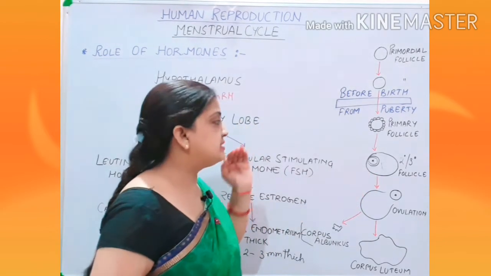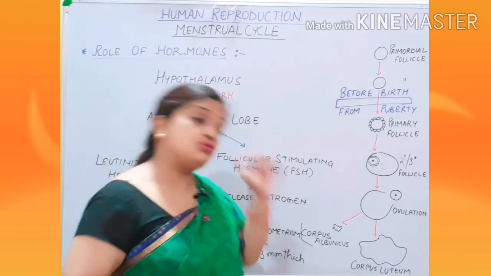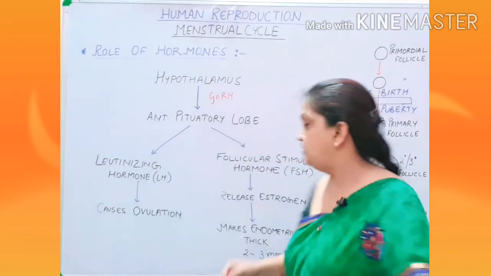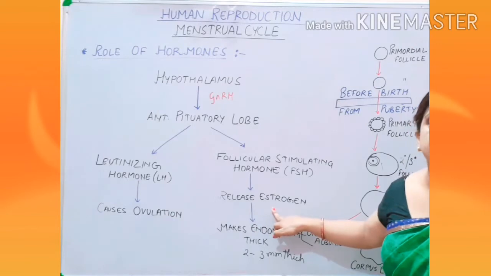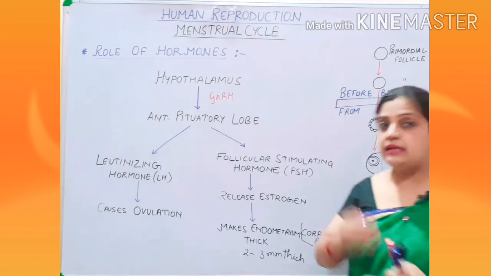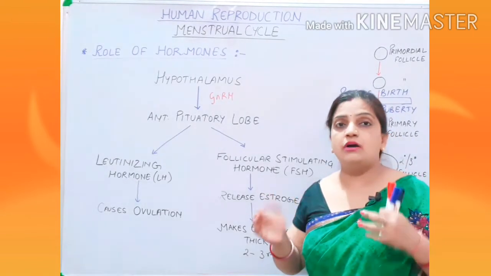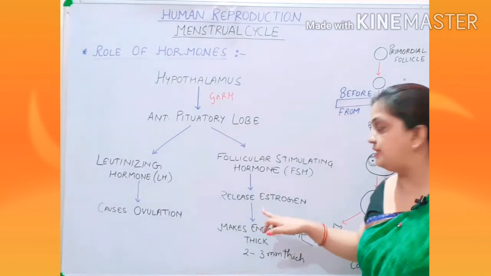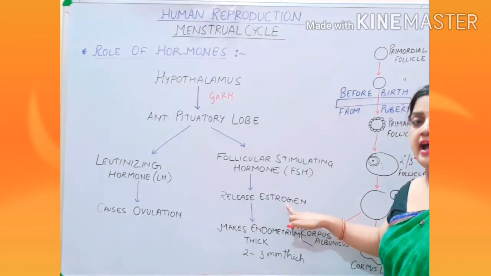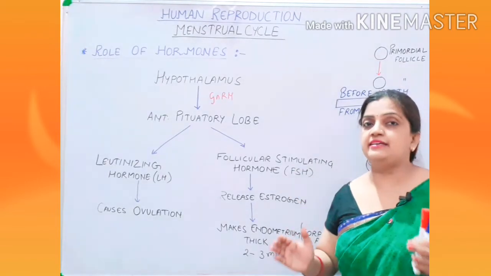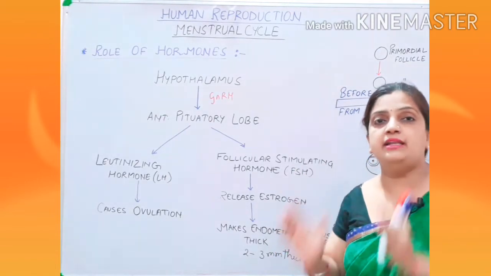Now this Graafian follicle, as soon as it is formed, will start releasing estrogen hormone. Always remember children that in the initial stage, before the ovulation, your Graafian follicle will be releasing estrogen, and this estrogen helps in making the endometrium layer thick.